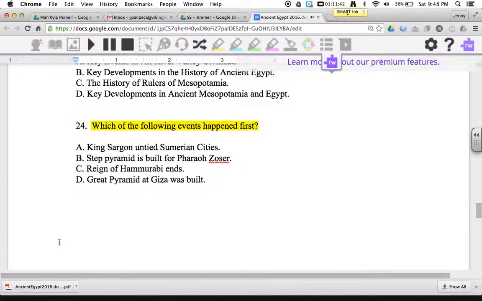24. Which of the following events happened first? A. King Sargon united Sumerian cities. B. Step pyramid is built for Pharaoh Zoser. C. Reign of Hammurabi. D. Great Pyramid at Giza was built.